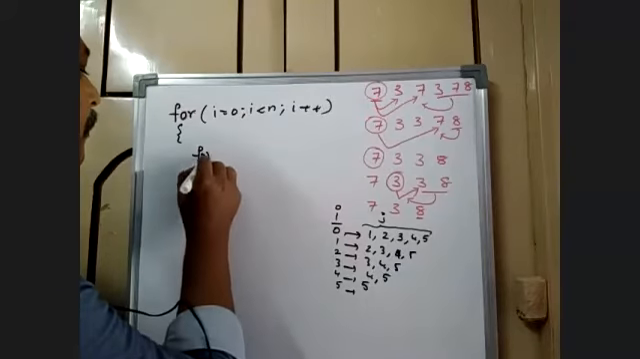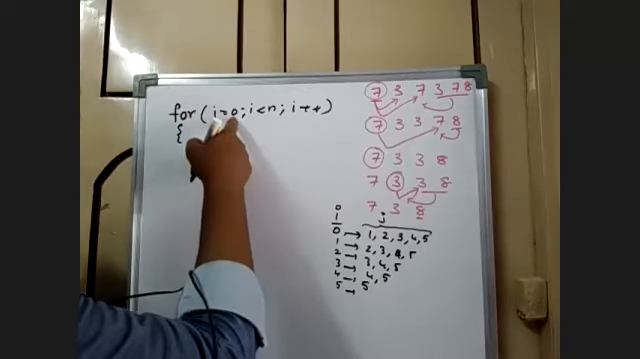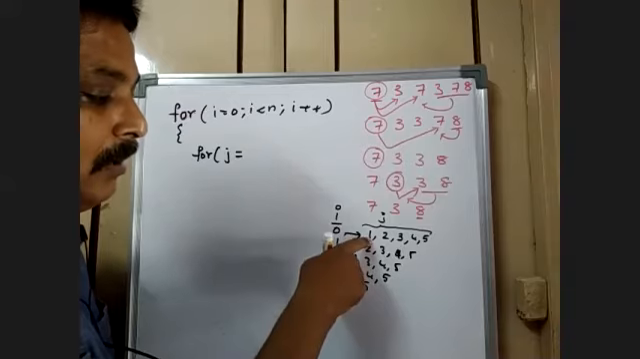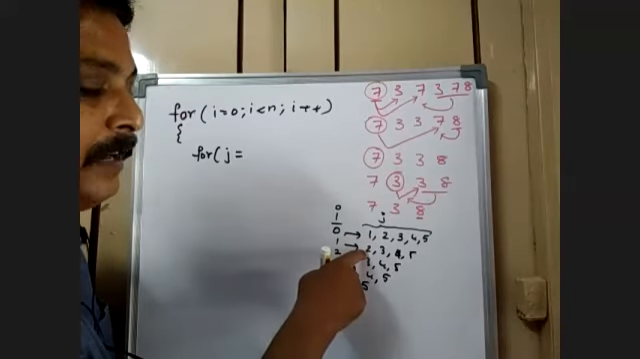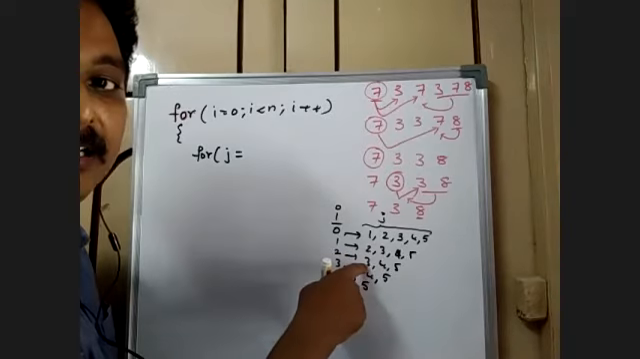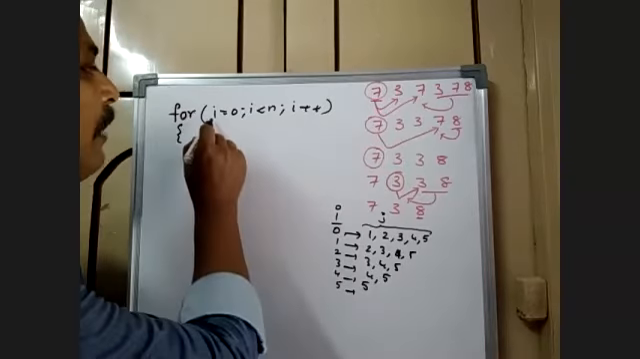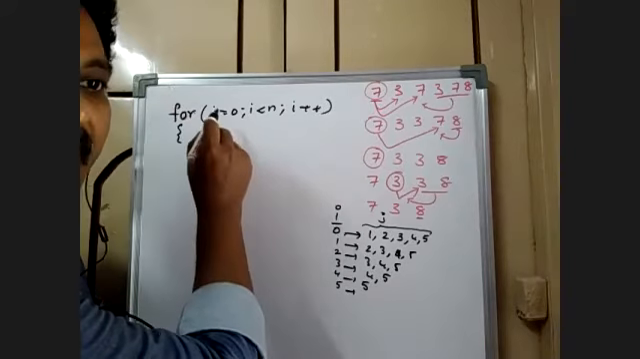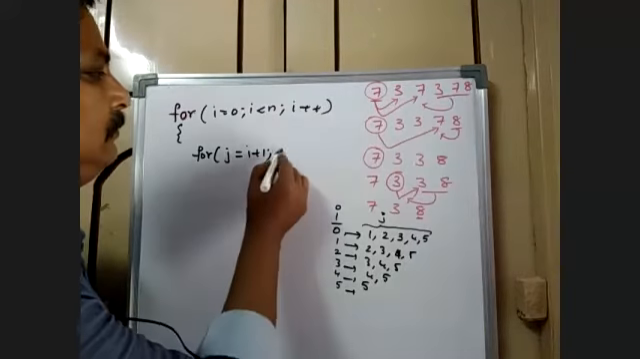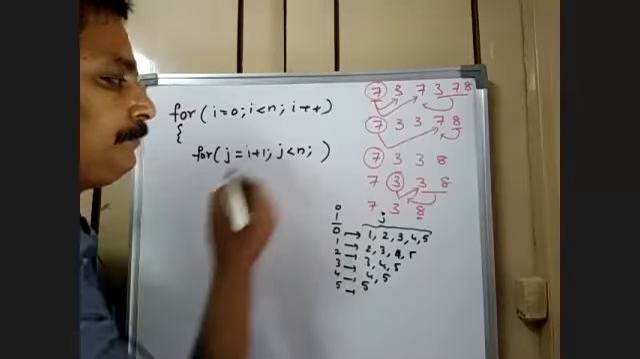Now for j's beginning: when i is equal to 0, the rest of the elements begins at 1. When i is 1, the rest of the elements begins at 2. When i is 2, the rest begins at 3. It means that when i is the actual element, the rest of the elements begins at i plus 1. j less than n, but I don't write j plus plus here.